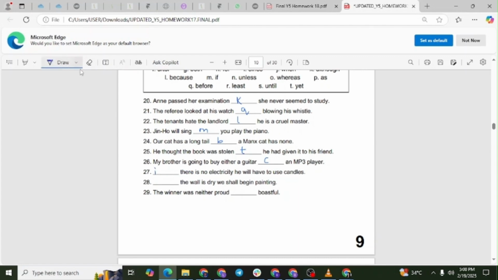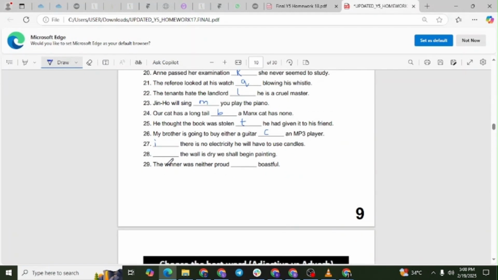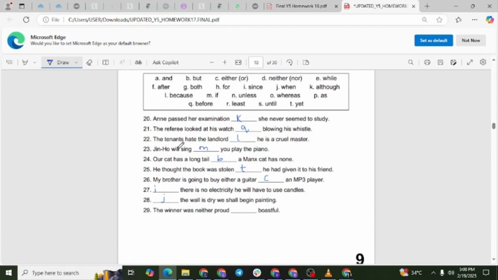Question number 28. Quote, blank, the wall is dry, we shall begin painting. The correct answer is letter J. Explanation. The word when is used to indicate timing. Once the wall is dry, painting will start.